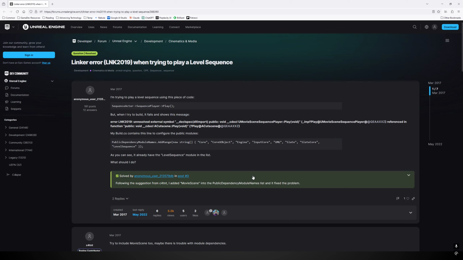Because the module was not added to the list of module names in the project, the linker had no ability to go and look for it. And so it iterated through everything it had, all these modules. And at the end of the process, it never found a definition for this Play function. So the only choice left is to say there's an unresolved external symbol.